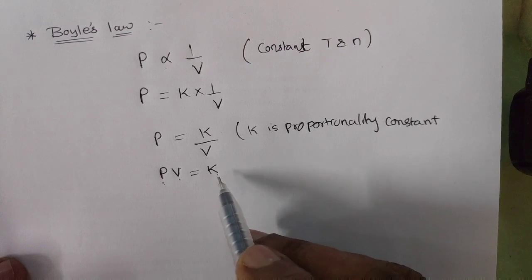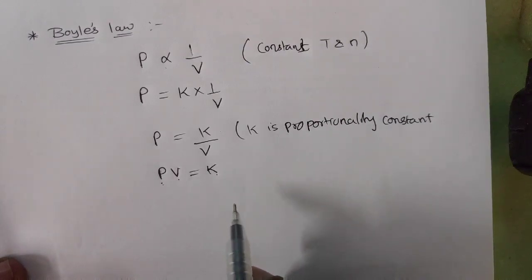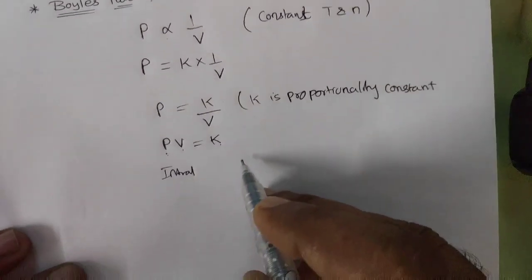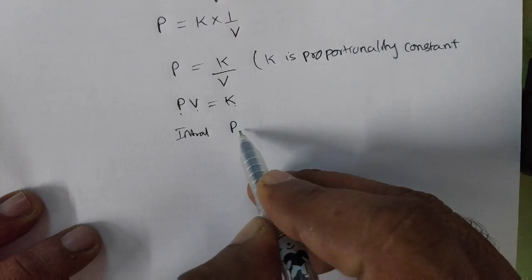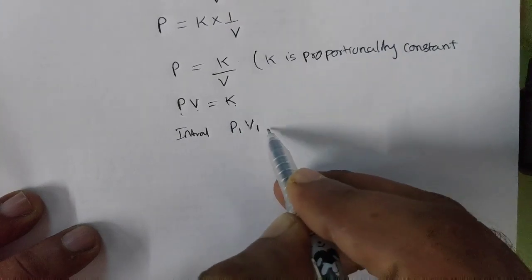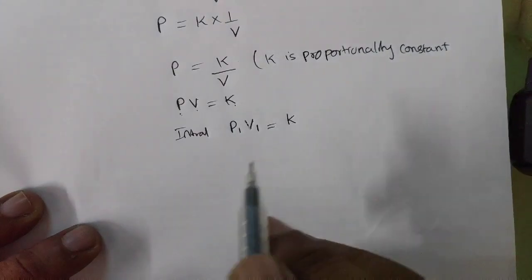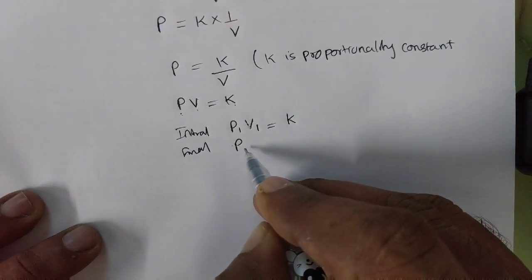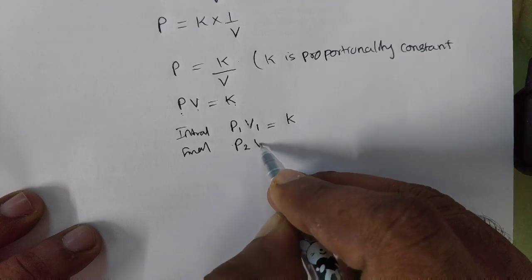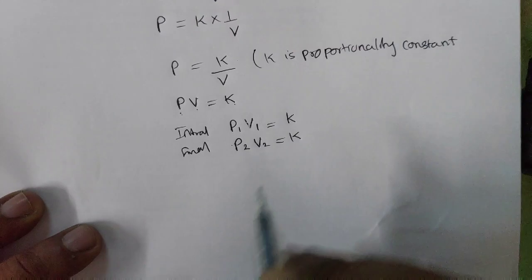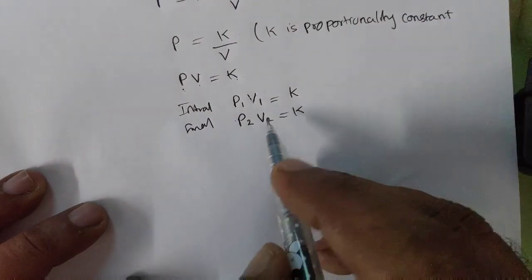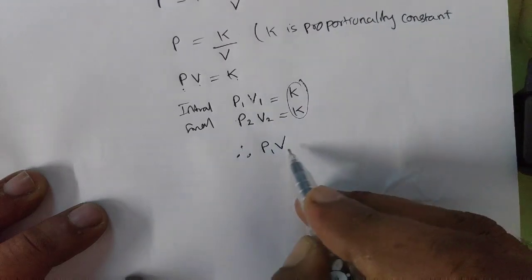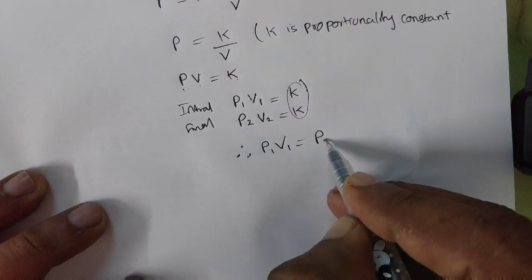So when we take the product of pressure and volume, it is constant. From this you can also derive a relation. For the initial stage, if the pressure is P1 and the volume is V1, we can write this as K, constant. For the final stage, if P2 is the pressure and V2 is the volume, we can write this as K. Correlating these two equations, P1 V1 is equal to P2 V2.